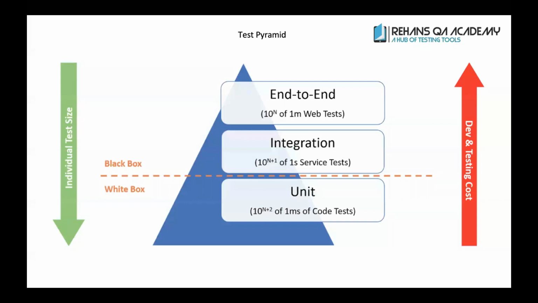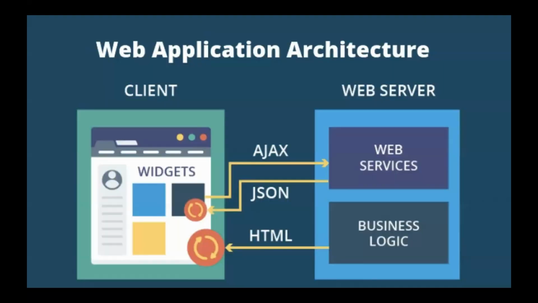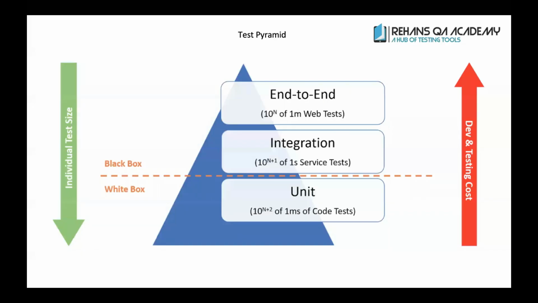So now we are going to see a principle called the test pyramid triangle, which tells you not to go and test your application directly on the front-end browser. First, understand how the developer is going to code. Perform your unit testing 100%. Check their code is running properly or not. Check their results are accurate or not. Once your results are accurate, then test whether the modules are communicating correctly or not. Where? In your backend only. So that is what we are going to implement, your test pyramid model here.